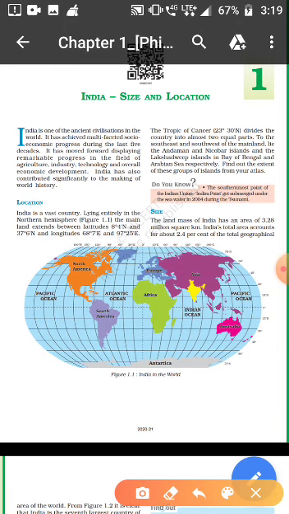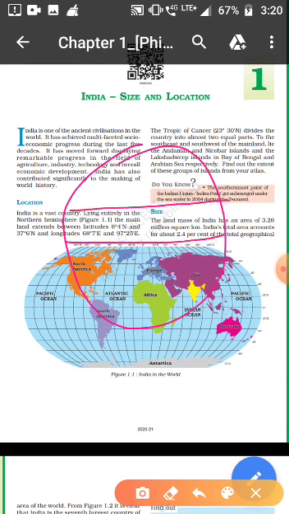The first question can be this. I have already explained the latitudinal extent and the longitudinal extent, and later on we will discuss this. The Tropic of Cancer divides India into almost equal halves, not 100%, but almost. This is the earth's equator, and above it is the Tropic of Cancer.